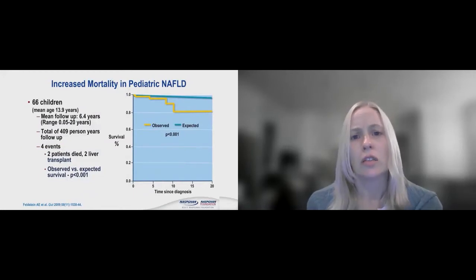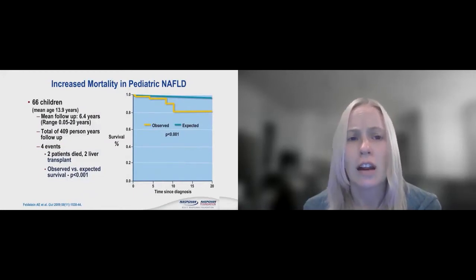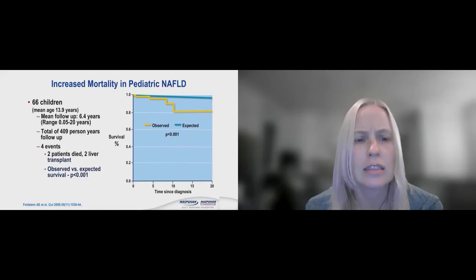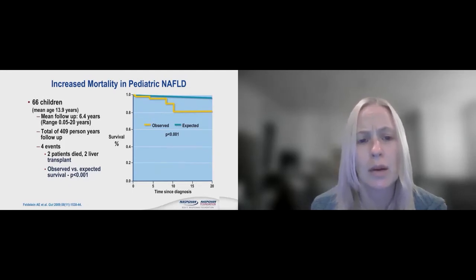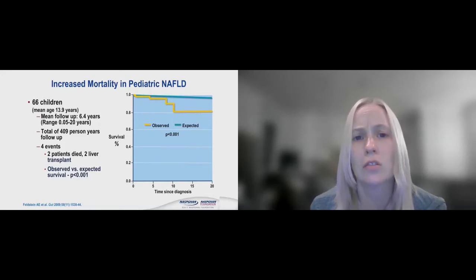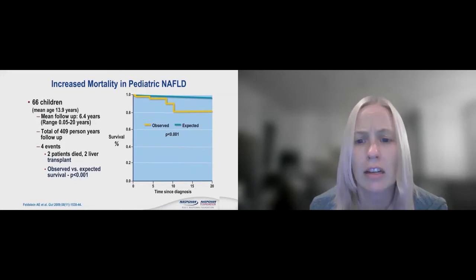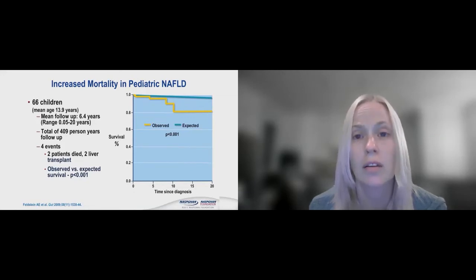There is increased risk of mortality in pediatric non-alcoholic fatty liver disease. This study looked at 66 children with a mean follow-up of about 6 years. And it showed that 2 patients died and 2 patients required liver transplant. And so when you're looking at your observed versus expected, it was a significant change, letting us know that patients with fatty liver disease do have an increased risk of mortality. We've always known that. We've known that about the adults for a while, but in pediatrics, it's true as well. Next slide, please.